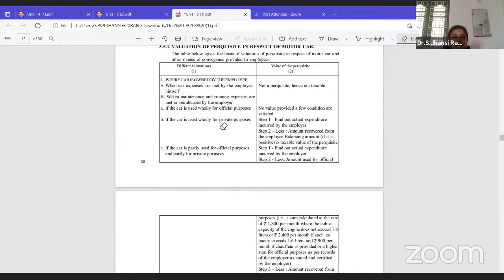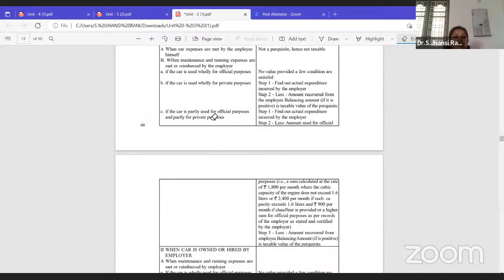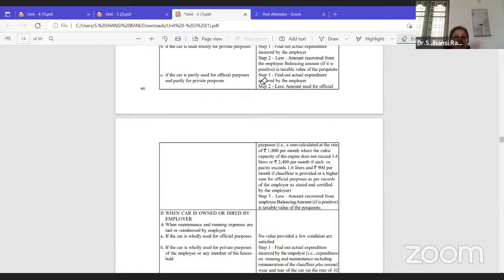The owner has given that car to you, but you are using it only for your private purposes. Then it will become a perquisite and it is taxable. The next case is if the car is partly used for official purpose and partly for private purpose. You are using it both for office as well as for private things. In that case, we have different steps.